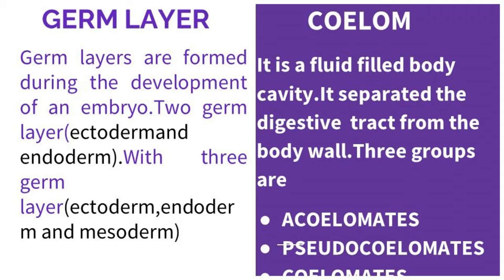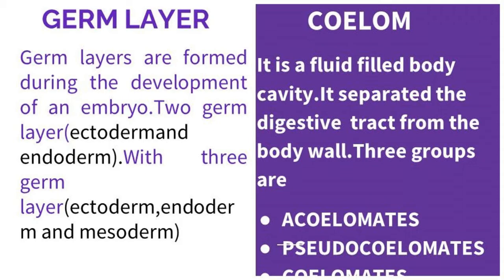It is called triploblastic. If it has two germ layers, it is called diploblastic. When it has three germ layers, it is called triploblastic animals. So a diploblastic animal example is hydra, and a triploblastic animal example is rabbit.